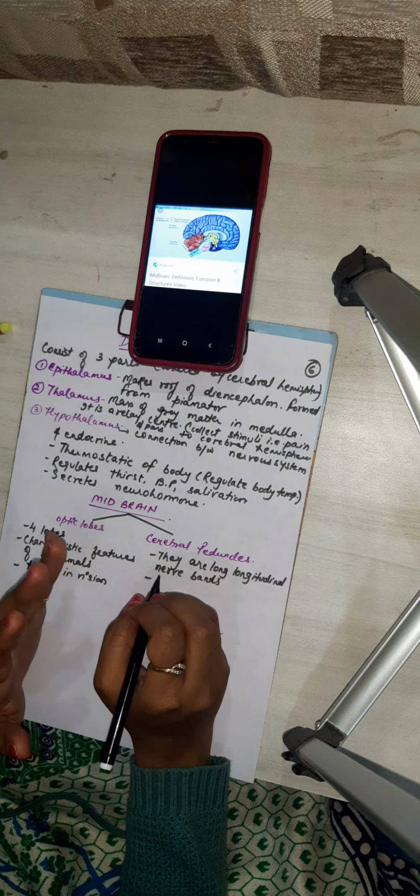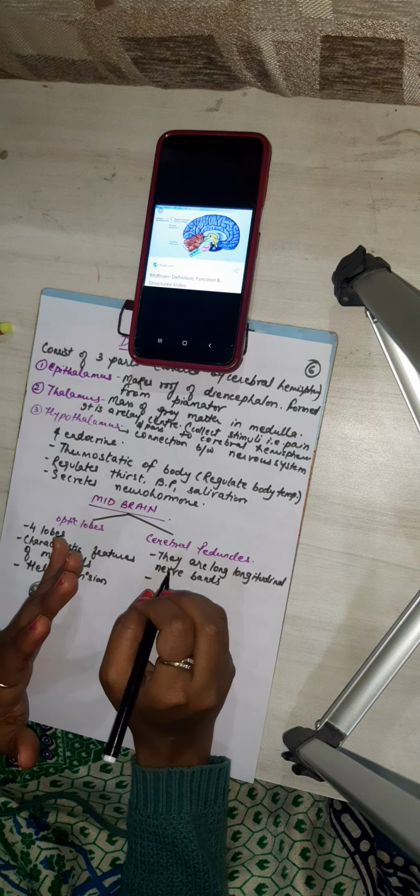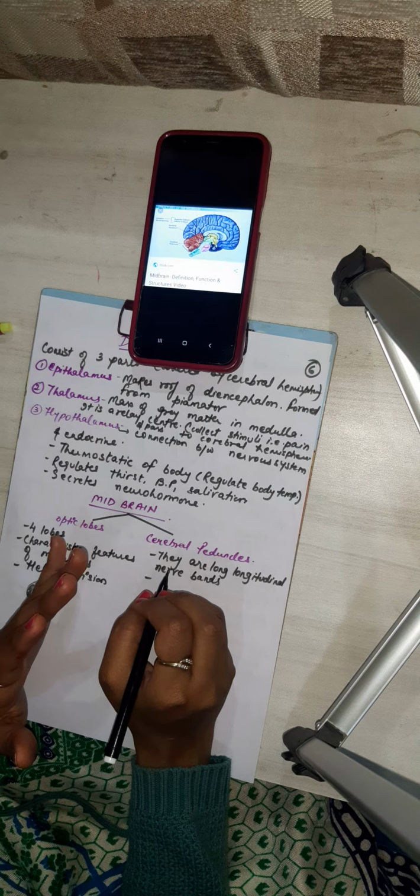And what is the function of this? It helps in coordination between the hindbrain and forebrain.